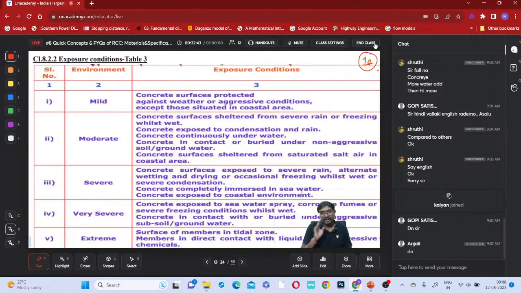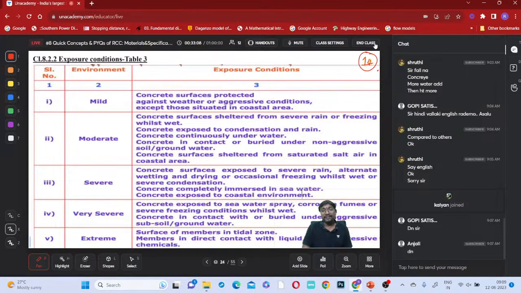Suppose you are in Chennai, the coastal area, one type of exposure. If you are in Rajasthan, one type of exposure. If you are in Delhi, one type of exposure, right? More pollution. If you are in Mumbai, one type of exposure, right? If you are in Nagpur, one type of exposure, right? Like that, different places will have different exposure conditions, isn't it? Different places give us different exposures for the structure.